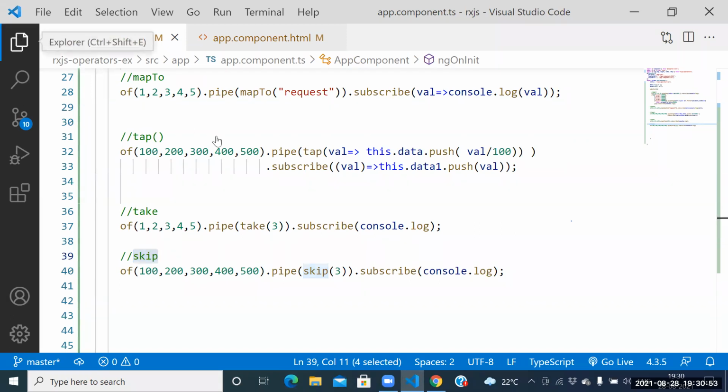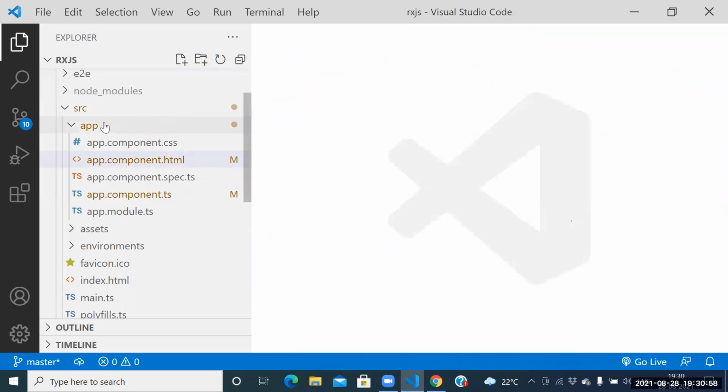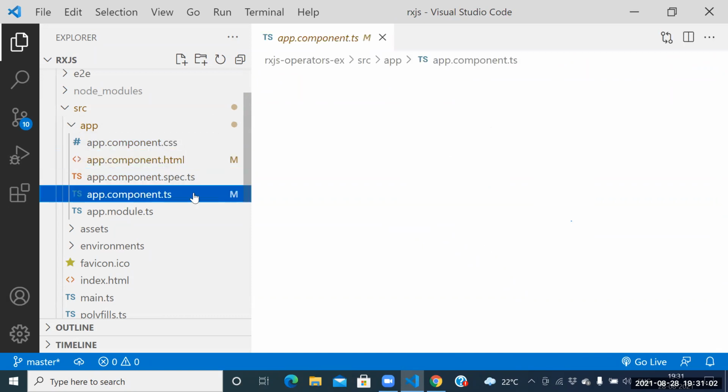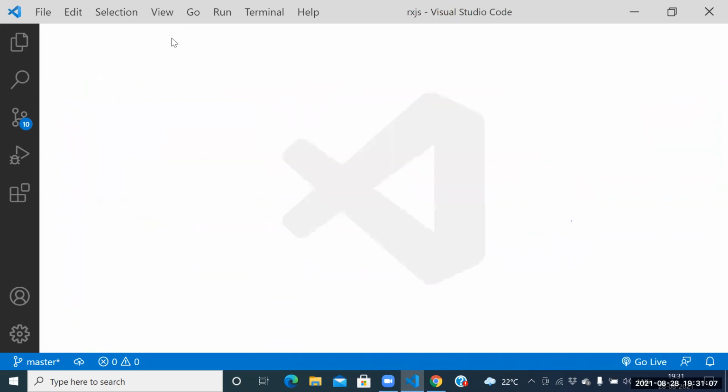To see another example here, don't touch this one, guys. Never touch this one. My suggestion is to create another component, because if I write the code here, we literally get confusion. So please stop the app component.